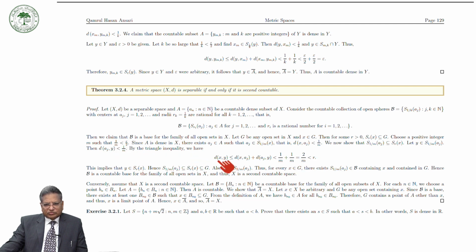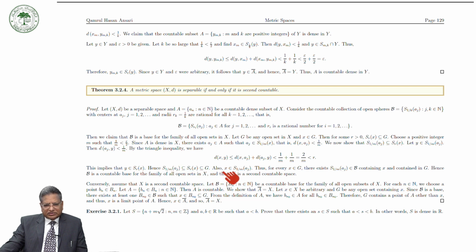So d(x,y) is less than r. It means that y lies in the open sphere with center at x and radius r, and hence this is a subset of this one. So this holds good.